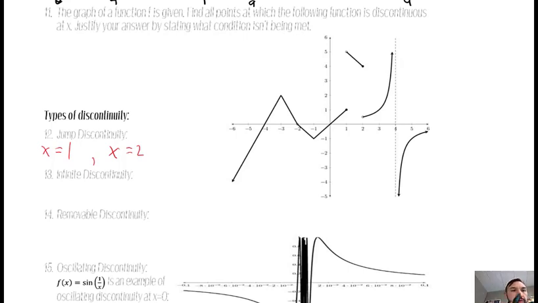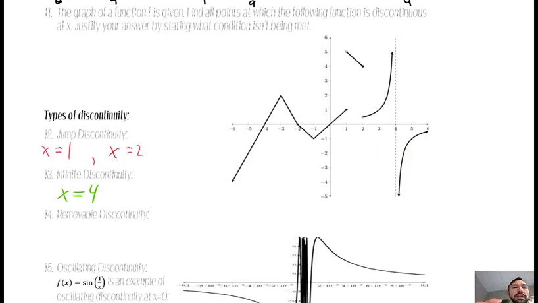All right, also one that's not too bad to remember is infinite discontinuity. That's when your graph goes to infinity or negative infinity, so like an asymptote. So this is certainly a break in the graph, and it's happening at x equals 4. So when it goes to positive infinity, negative infinity, or both, you're getting an infinite discontinuity. That's that type of break in the graph. So that's the only one for that one.